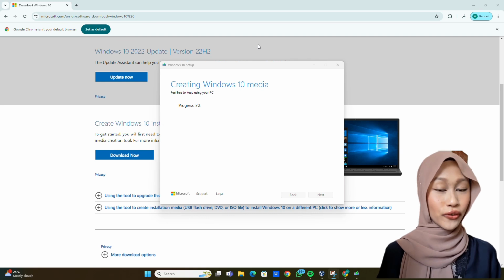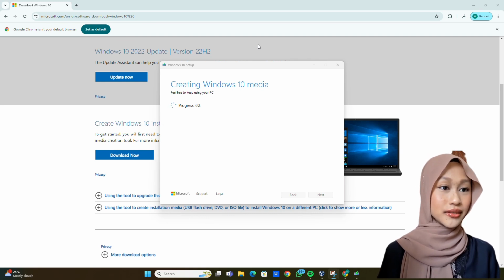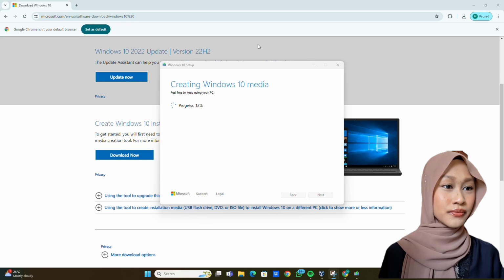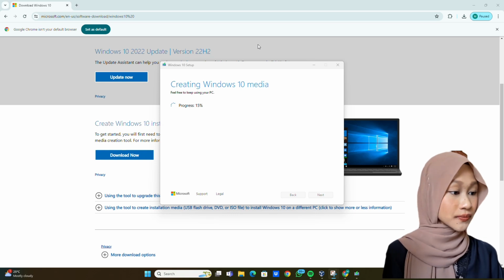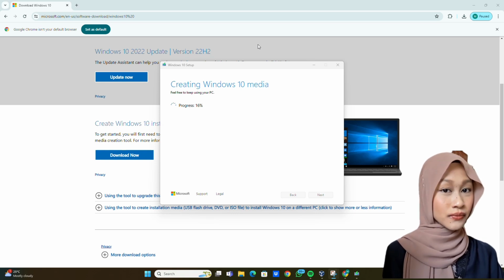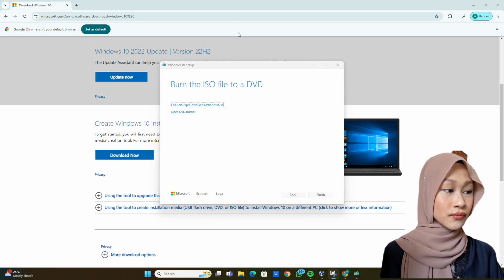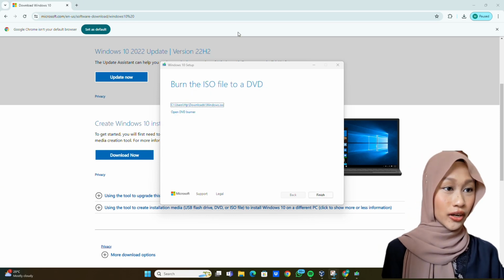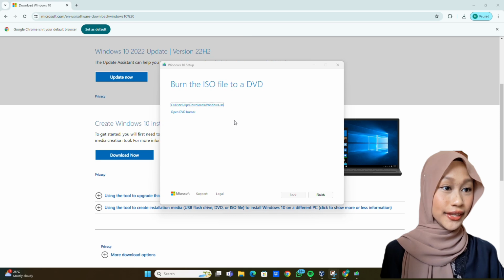Also, you need to wait for 100 until it completes. Now it should burn the ISO file to a DVD.